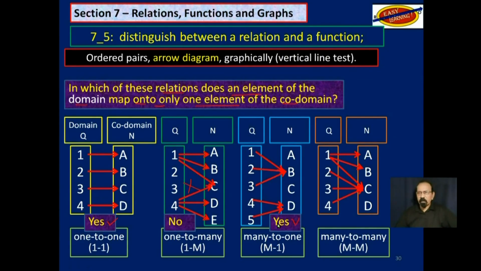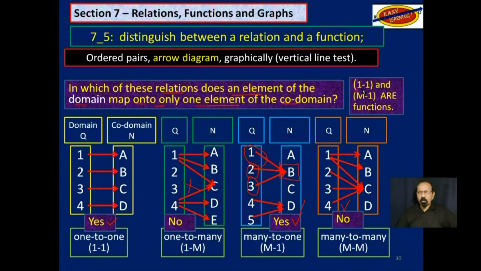This third one here, yes, you have many to 1, but still, if you consider that 1 by itself and that 2 by itself and that 3 by itself, each one is linked only to one element in the codomain. And then this one here, no.